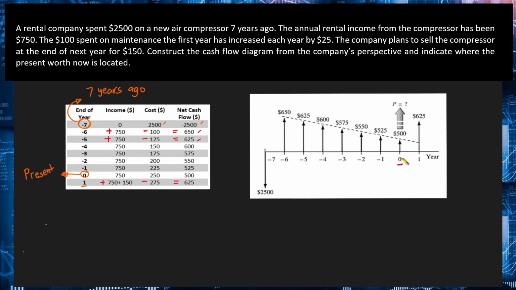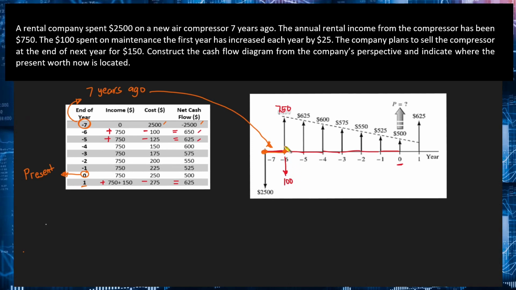So, ito. And then, ito naman 1 year ago, 2 years ago, 3 years ago, 4 years ago, 5 years ago, 6 years ago, and then 7 years ago. At the beginning of the period, 7 years ago, dito yung first cash flow natin. And then for the next year, actually pwede natin ilagay dito yung dalawang cash flows natin. So you can put here the income of $750. So that will be inflow or cash inflow. And then meron ding cost na $100. So cash outflow naman yon.